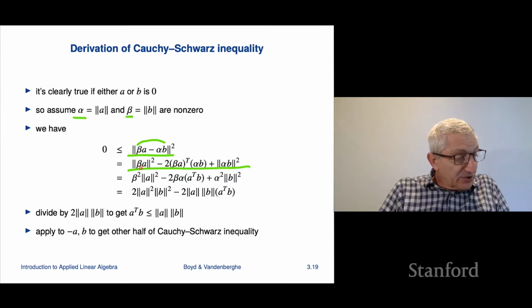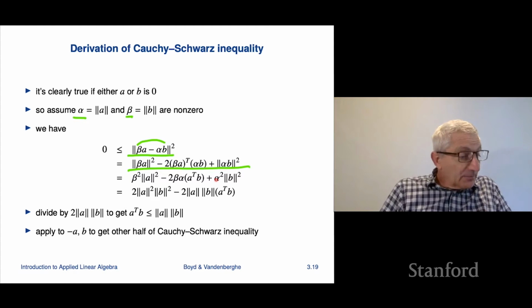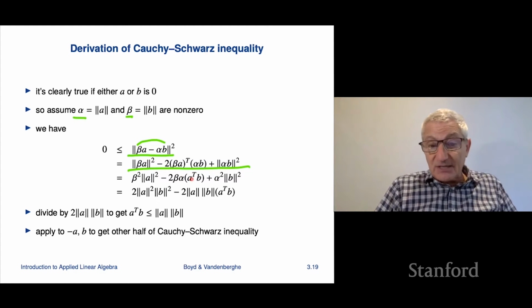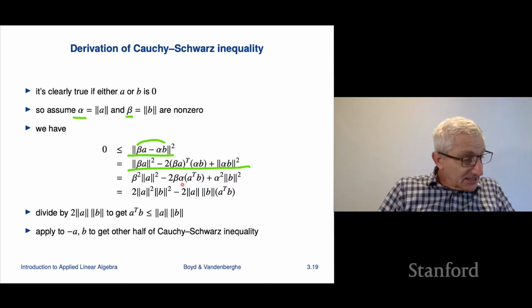It's the norm squared of the first term, the norm squared of the last term, minus twice the inner product of the two terms. And so that's going to be this thing here. We're going to rearrange a couple of things. Here, the beta comes out as beta squared. Here, alpha comes out as alpha squared. I'm using properties of the norm there. And then here, using some properties of the inner product, the alpha and beta come out in front, and you get something like this, right?